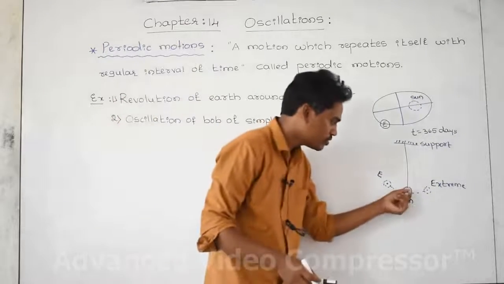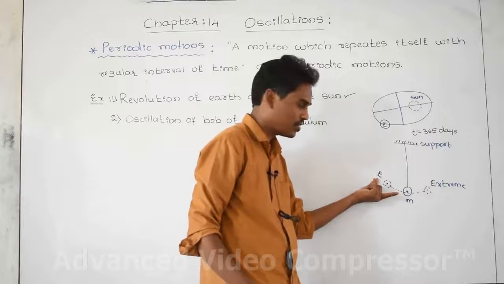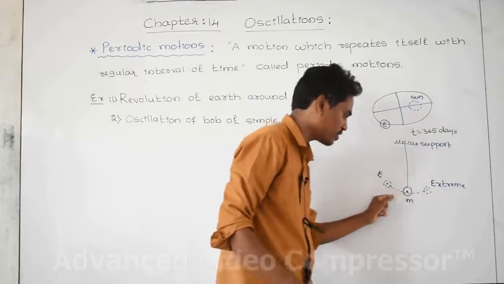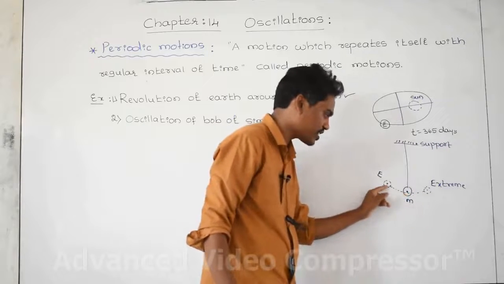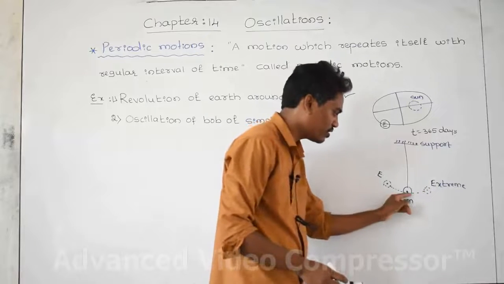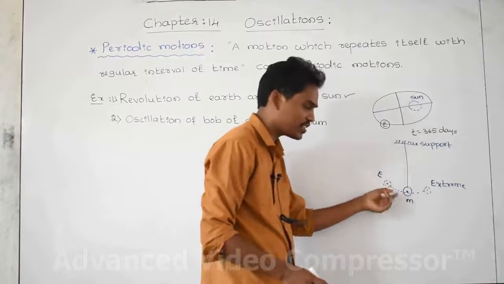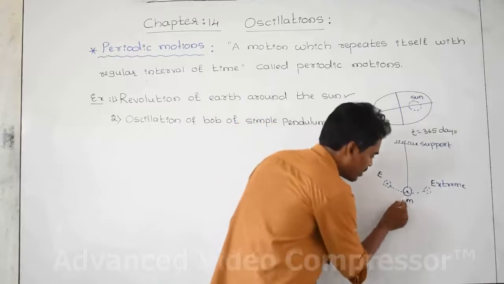And this is a bob. Pull the body to a certain point and release it, then it is moving like this. This is the mean point, this is an extreme point, and this is an extreme point. Now I am releasing the body at this point, pulling the body here and releasing it, and it is going here.